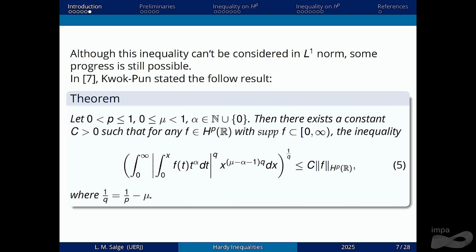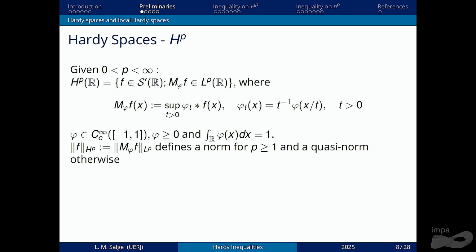And Kwok-Pung in his paper stated this, that for Hardy distributions on H^p with support in 0 to infinity, we have the Hardy inequality, and we can formulate it in this way. So, first I'm going to talk about what the Hardy spaces are, some important properties of them, and the local Hardy spaces.